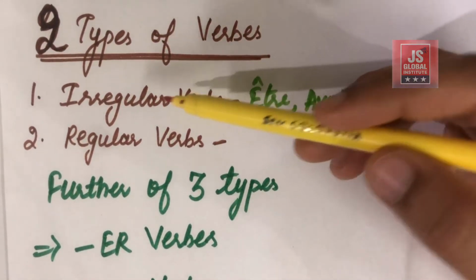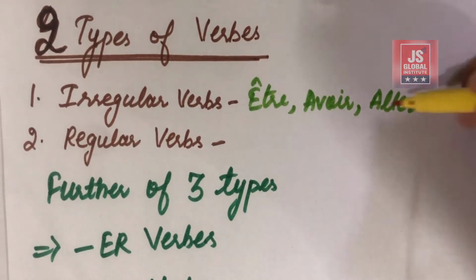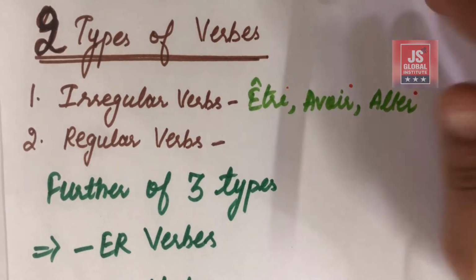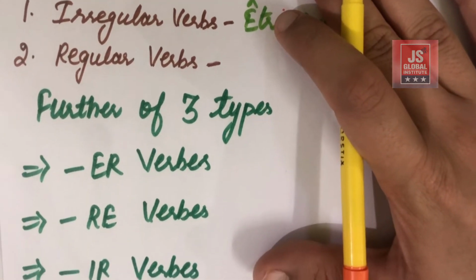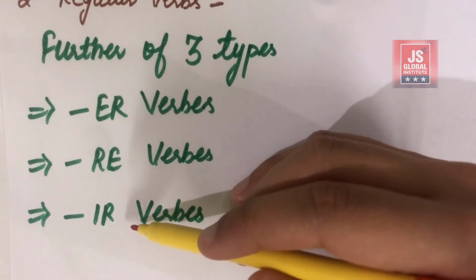These irregular verbs are of various kinds, but here I have written three, that is être, avoir, and aller. But the regular verbs are divided into three types, that is ER verbs, RE verbs and IR verbs.